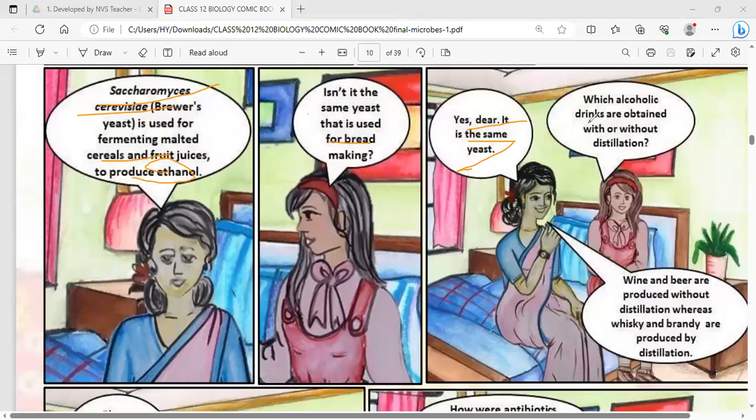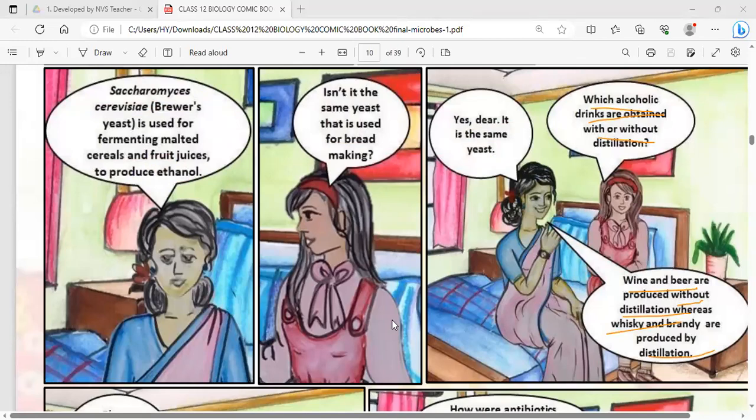Which alcoholic drinks are obtained without distillation? Wine and beers are produced without distillation, whereas whiskey and brandy are produced by distillation. So the mother is saying that whiskey and brandy are distilled beverages, and wine and beer are non-distilled beverages.